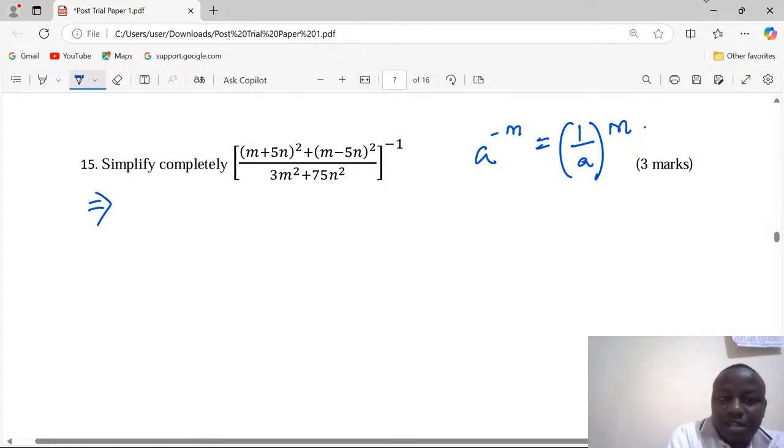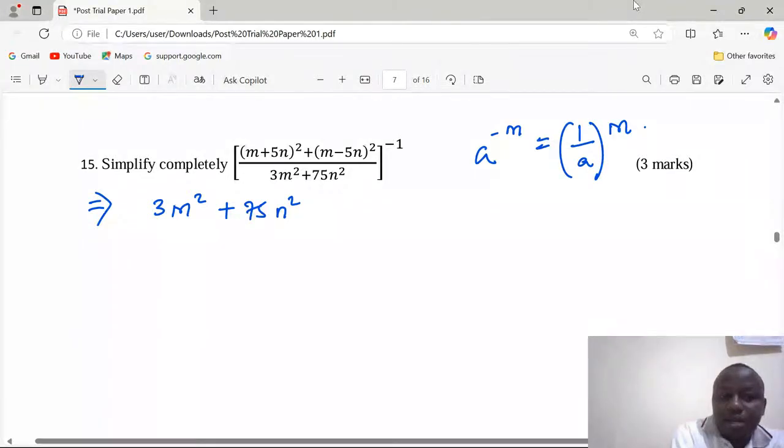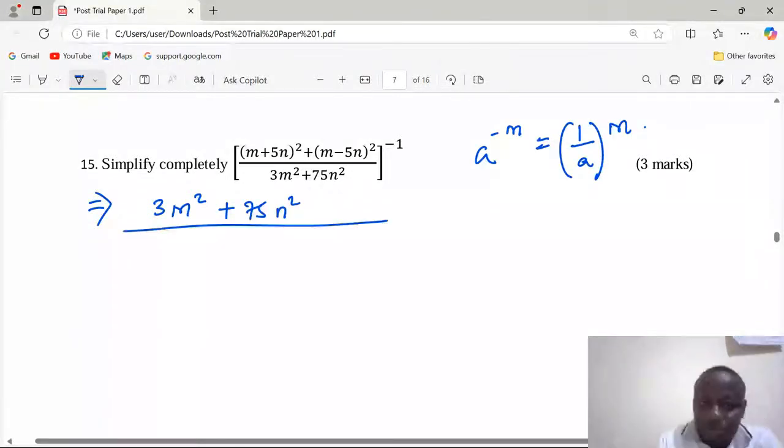Such that we take 3 times m squared plus 5 n squared, out of, we can first of all even expand as we apply that law.